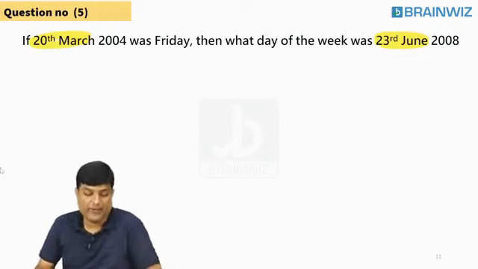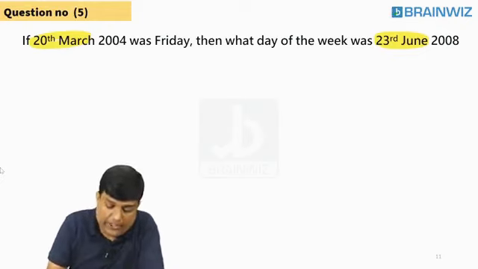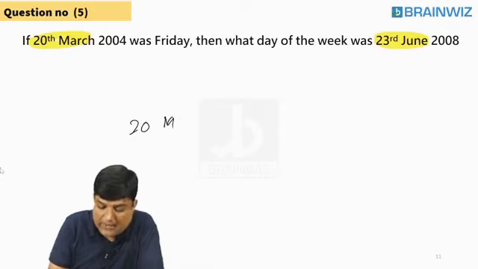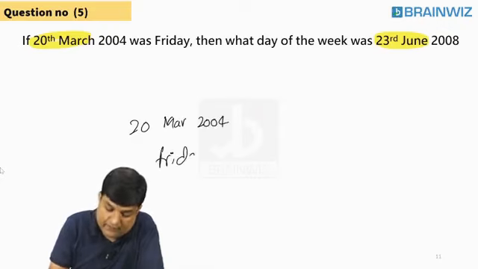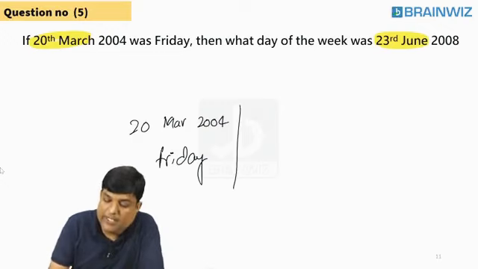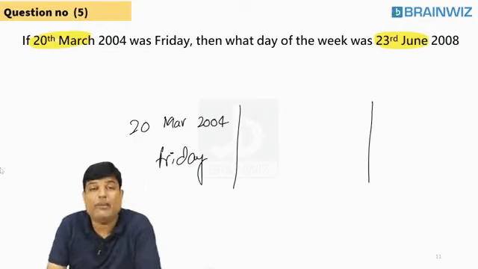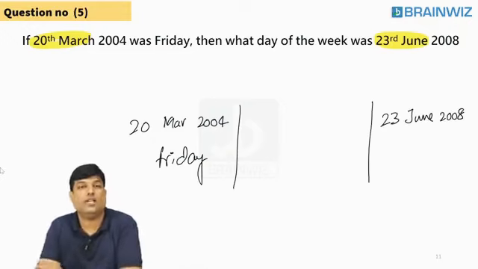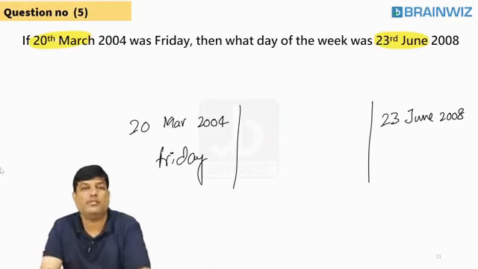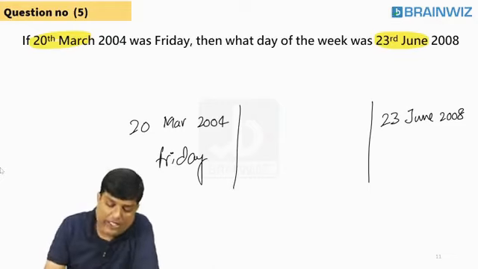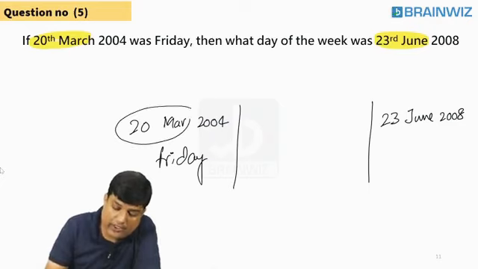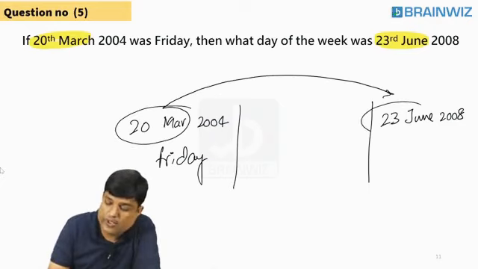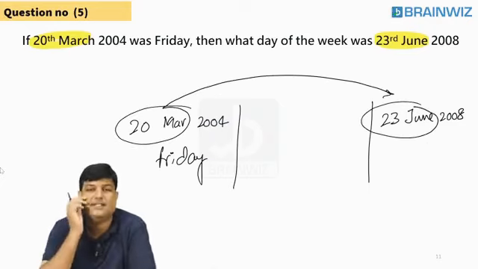Now listen, everybody. Sir, you gave me 20 March. 20 March 2004 was Friday. But are you asking me 20 March? No, I'm asking you 23rd June 2008. Following, everybody? Everybody on the screen now. Sir, do we have any shortcut to jump from 20 March of 2004 to 23rd June of 2008 exactly at one stand? No.